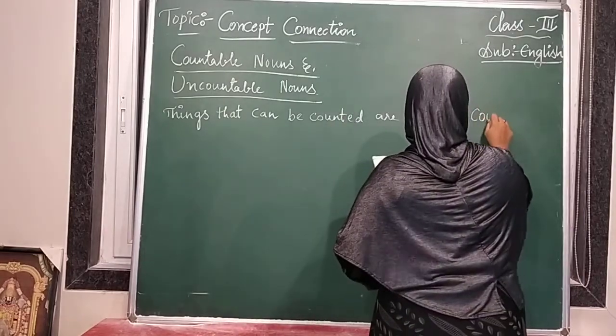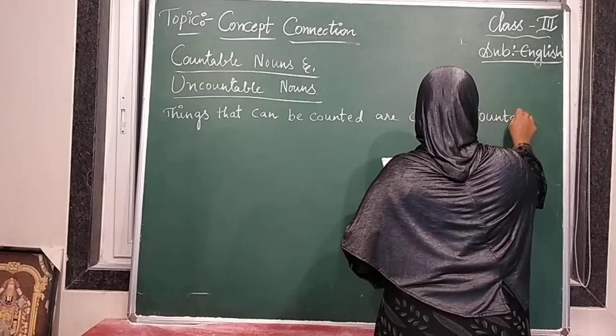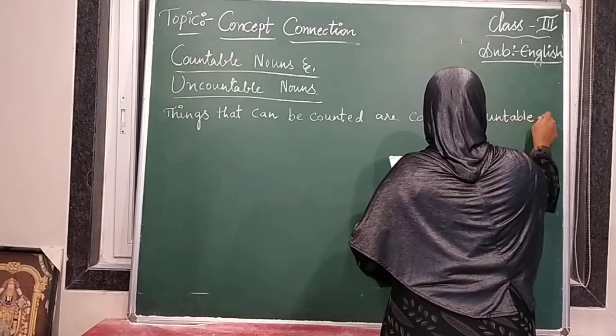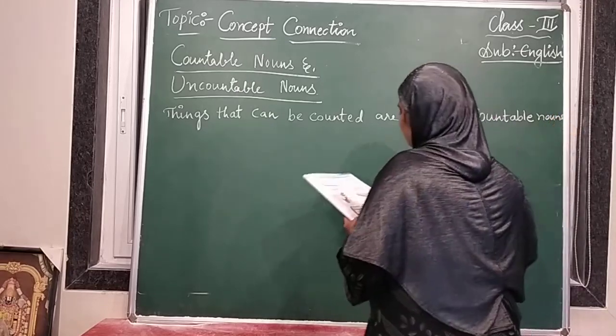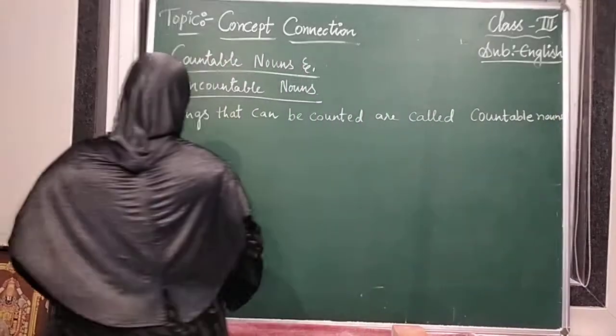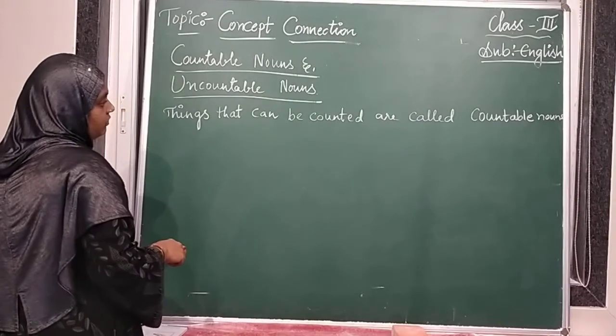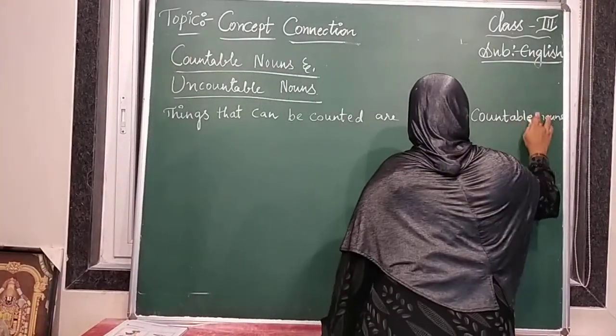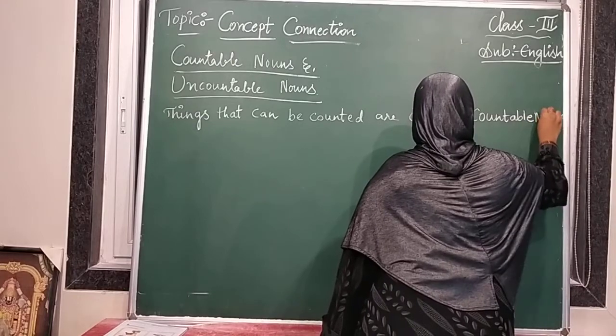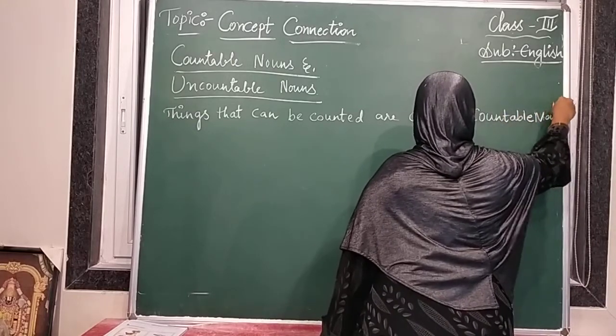Things that can be counted are called countable nouns.